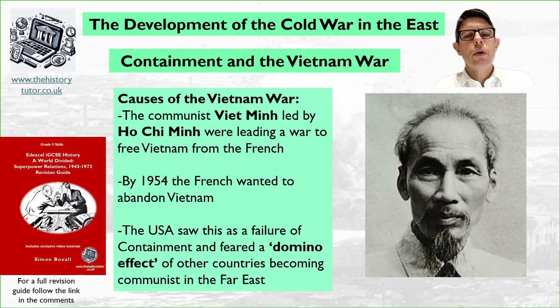So the cause of the Vietnam War was that the communist Viet Minh, led by Ho Chi Minh, were leading a war to free Vietnam from their French imperial overlords after the Second World War. By 1954, the French wanted to abandon Vietnam. It was too expensive. They couldn't continue the fight. But America, fearing the domino effect, fearing that more dominoes were falling to communism, went in to try and stop communism in Vietnam.